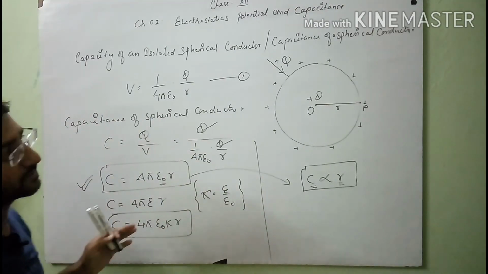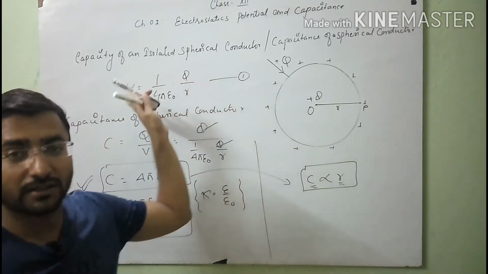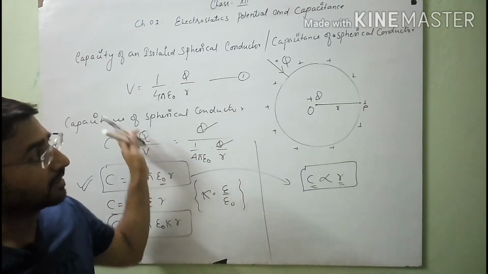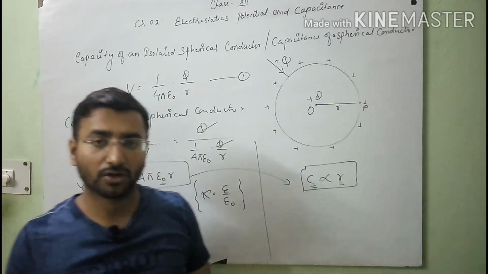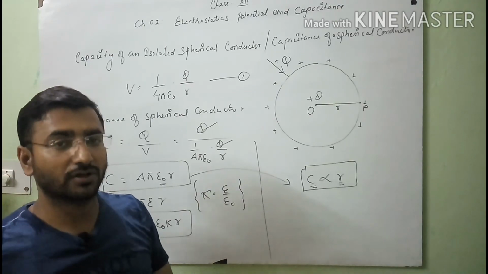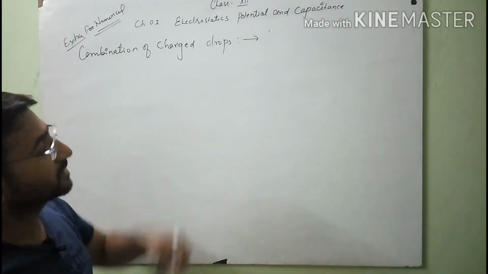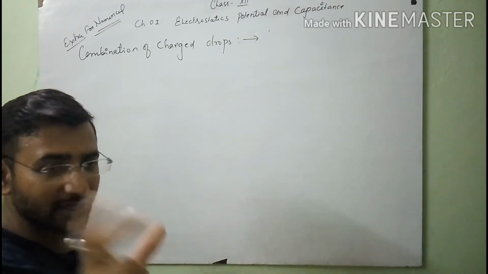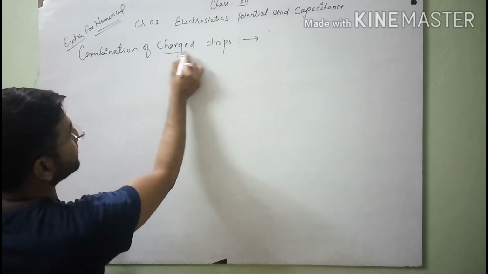So this one is the derivation by which you can see how to calculate the capacitance of a spherical conductor. After that I will discuss the combination of charged drops, which will be one of the extra topics for your competitive examination. In this topic we will discuss the combination of charged drops, which means that here we will consider spherical drops which are charged.